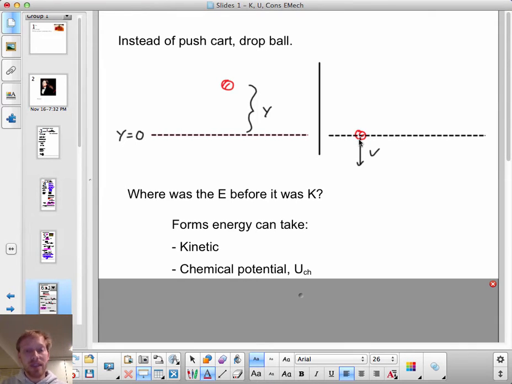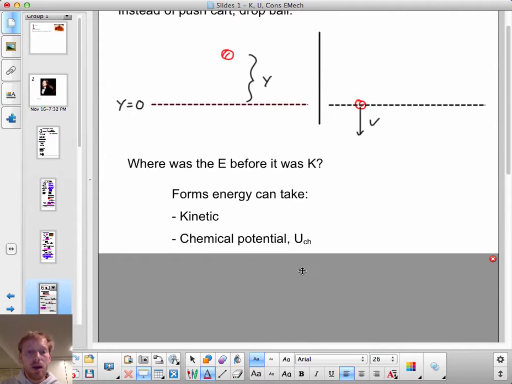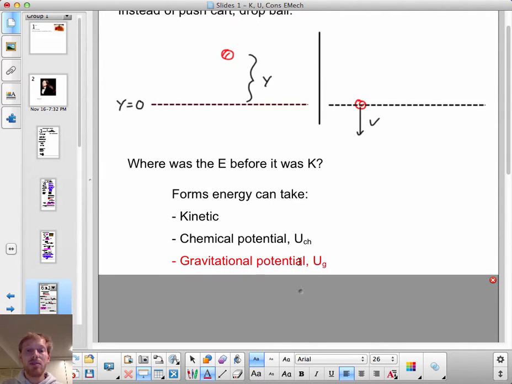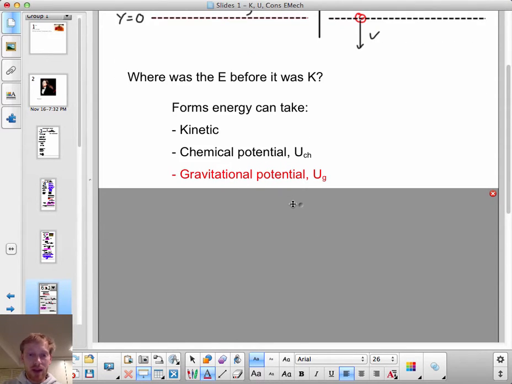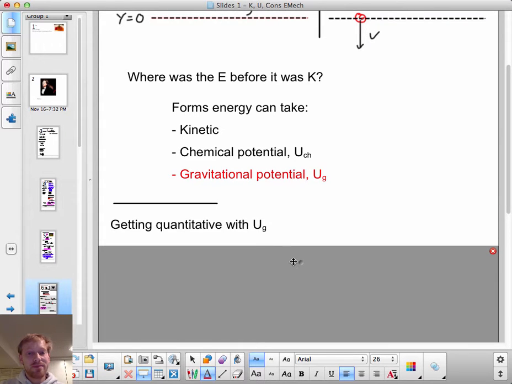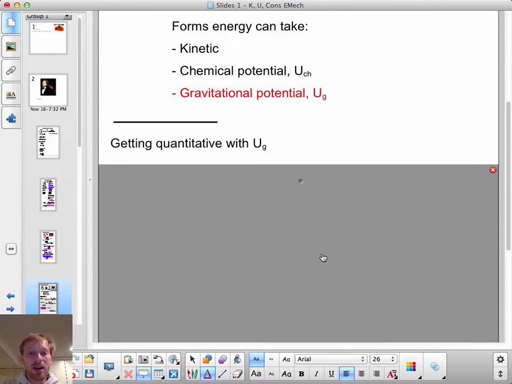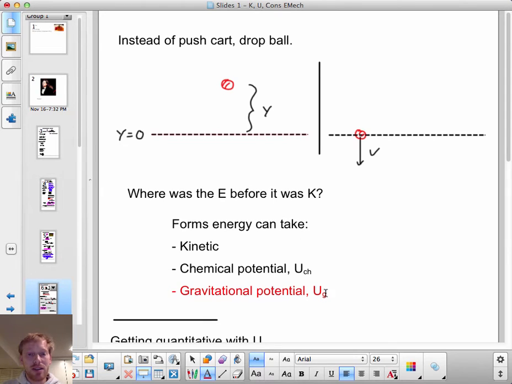Energy can take the form of kinetic energy, chemical potential energy, like we saw in my muscles in the first slide, or gravitational potential energy, U_G. U, again, potential energy, G for gravitational. Well, let's get a little bit quantitative. How much gravitational potential energy was there?